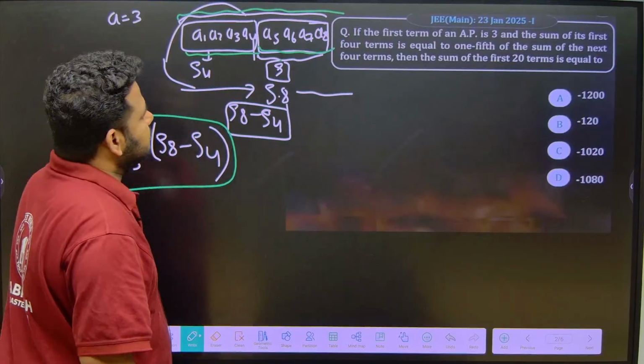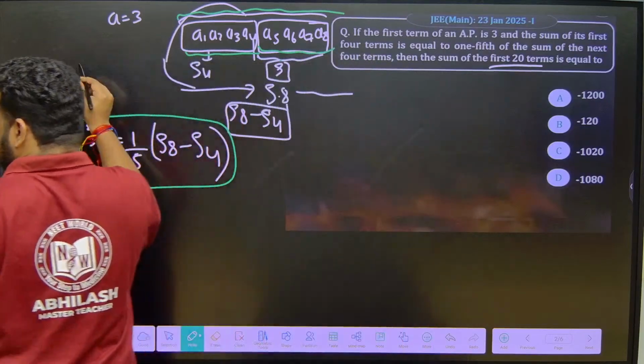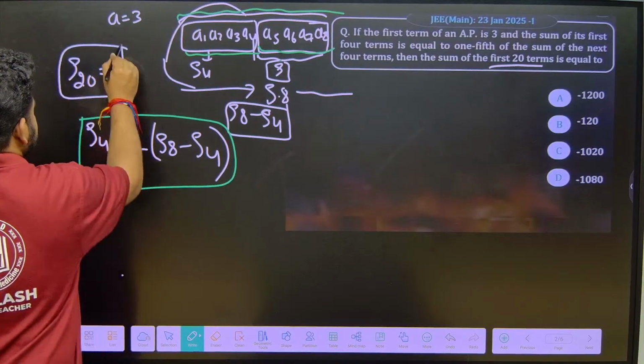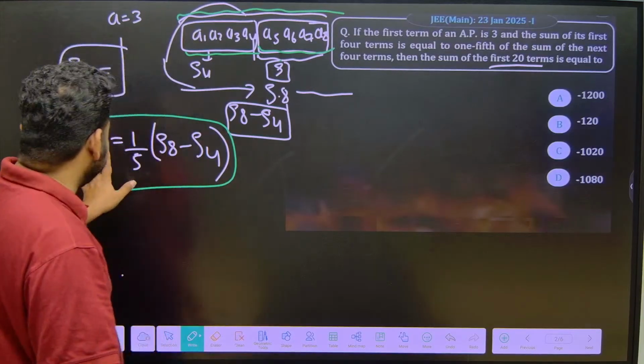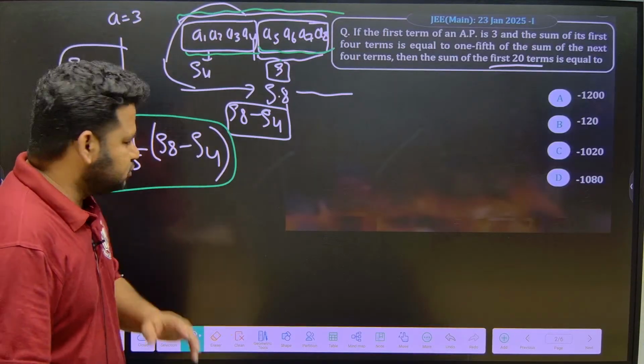Then they are asking the sum of the first 20 terms. So what are they asking us? They are asking for the first 20 terms, that is, they are asking for S20. They are asking us the value of S20. So what should I do? First I have to find out A and D. To find S20, I need A and D. Correct, right?